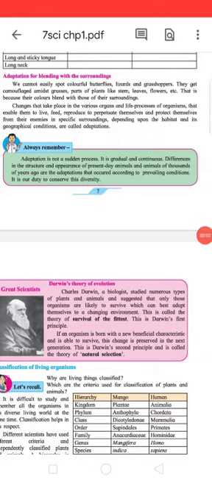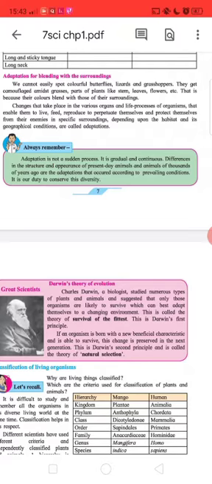Subheading: Adaptation for blending with the surroundings. We cannot easily spot colorful butterflies, lizards, and grasshoppers. They get camouflaged among grasses, parts of plants like stems, leaves, flowers, etc. That is because their color blends with those of their surroundings.